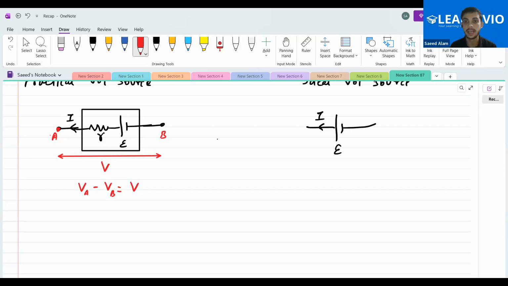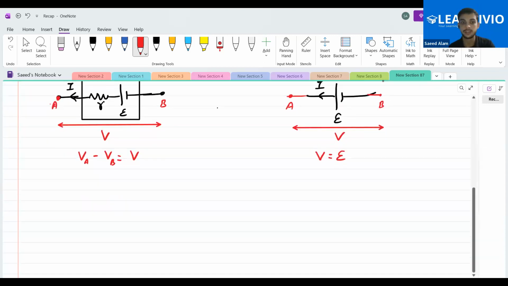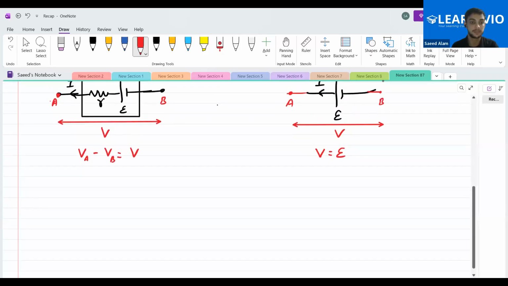Yes, sir. And if we talk about the same thing in the ideal battery, it is point A over here, point B over here, and this is E. If I talk about the terminal potential here, this is the terminal potential V. So what I can see over here is that V is actually equal to the EMF E. Yes or no? V is actually equal to the EMF E.